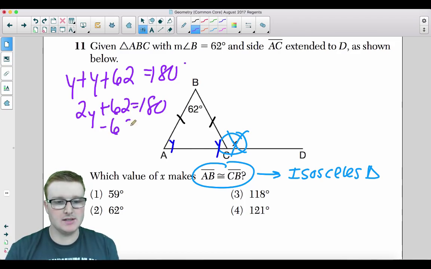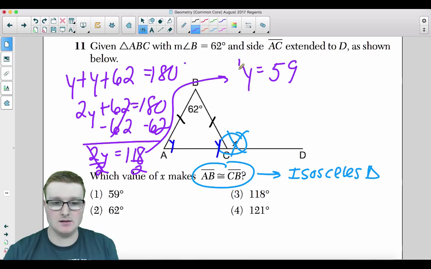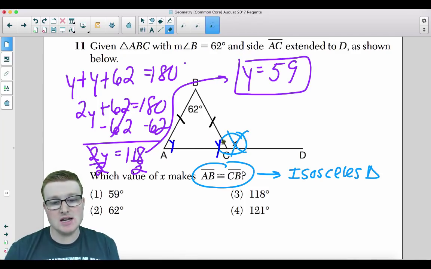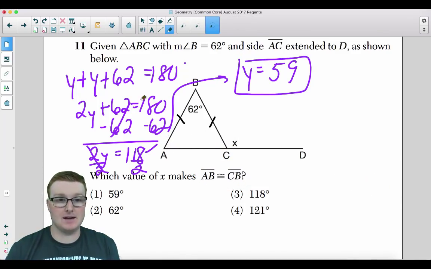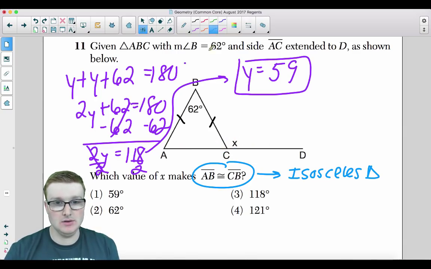I'm going to subtract the 62 on both sides. We get 2y is equal to 118. Then you just divide by 2 on both sides, and you get y is equal to 59, okay? So each individual angle on the bottom is 59. So this is 59, and this is 59.